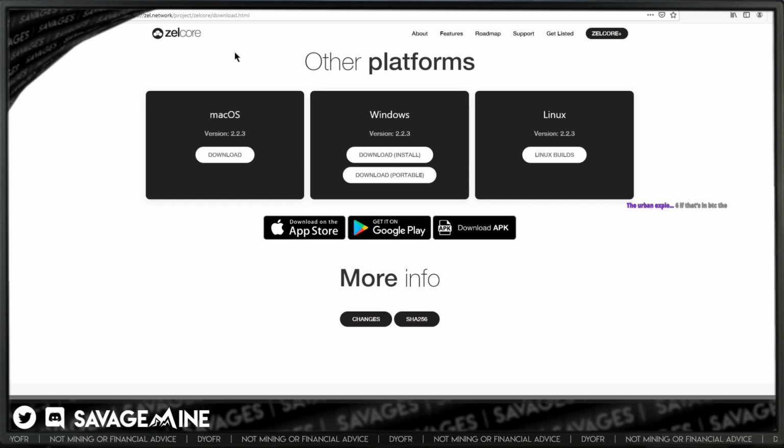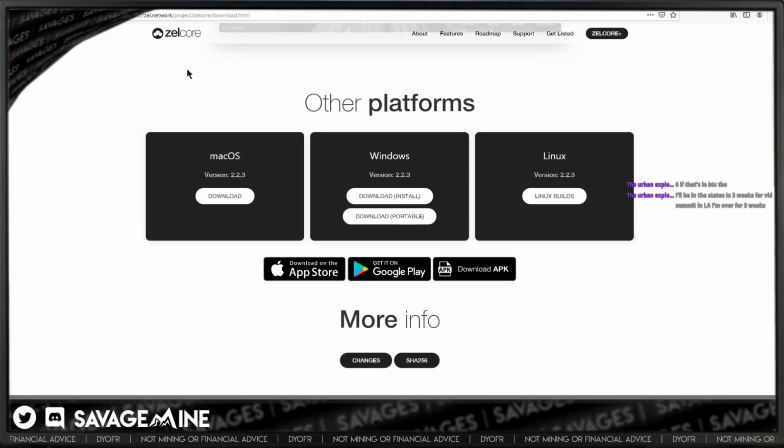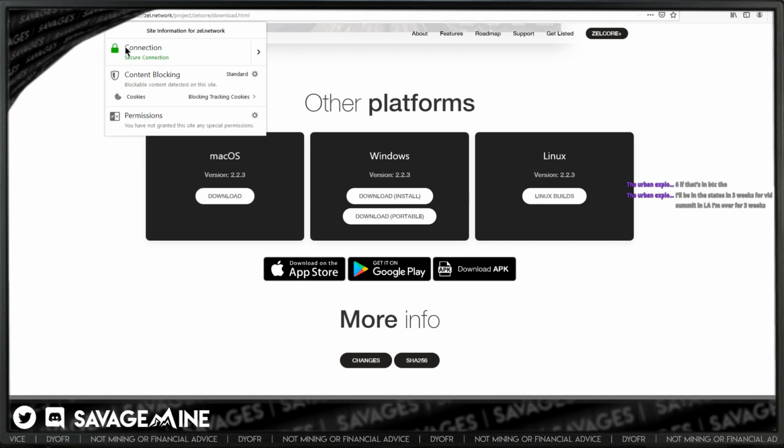You always want to get wallets and miners from the trusted source, whether it's GitHub, and you always want to validate everything. So in this case, if we wanted to get this Zelle Core wallet, I would first come up here and check the certificate and the connection, make sure it's secure and all that. Obviously we're using HTTPS here, but there are other things. I think that if it was not a valid certificate, then it would show it here.